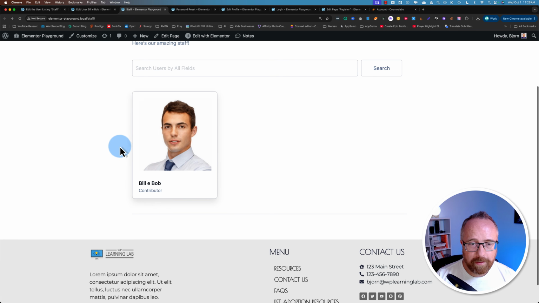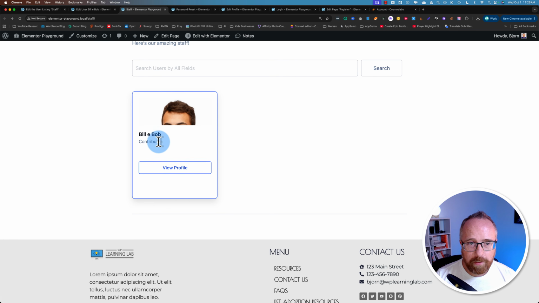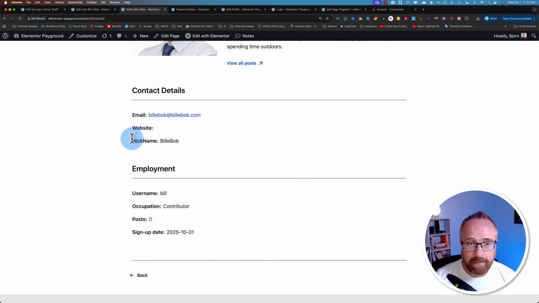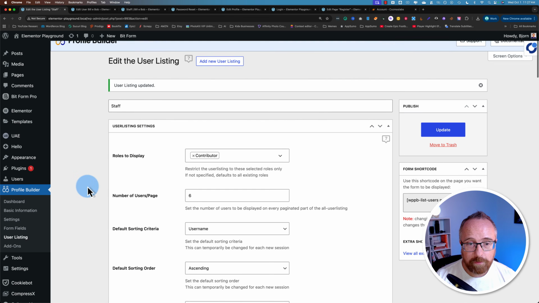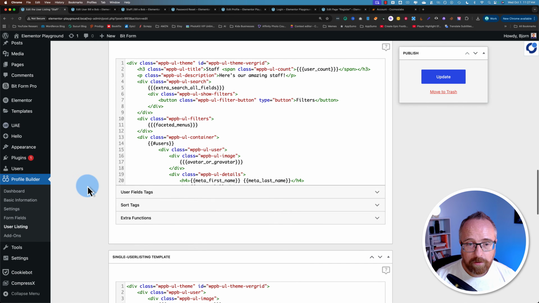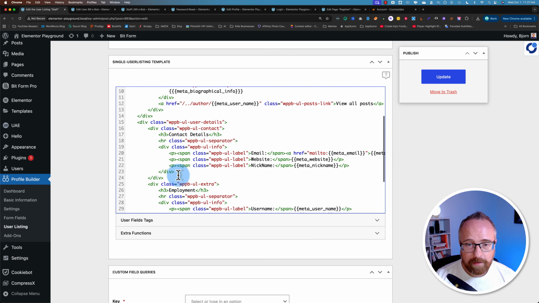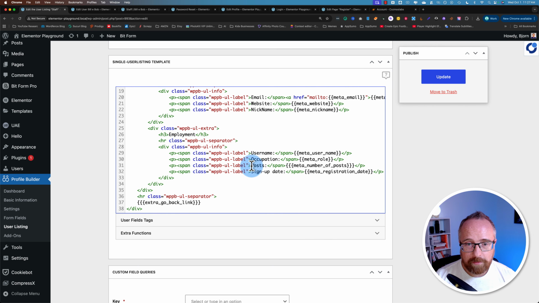There's some fine tuning that has to be done, but now when we hover over Billy Bob, it doesn't show the post or registration date. So that's pretty cool. View profile, if you click on that, it goes through a single profile, and all this stuff down here can be edited the exact same way. On the user listings page, we go down, go to the single user listing template, and you can change all those things over here.